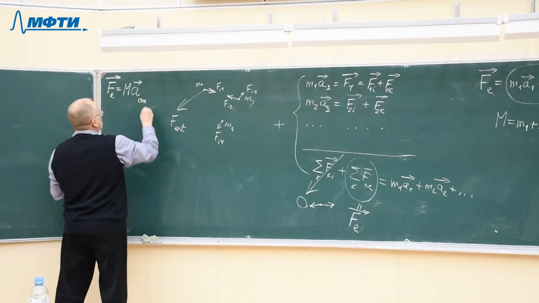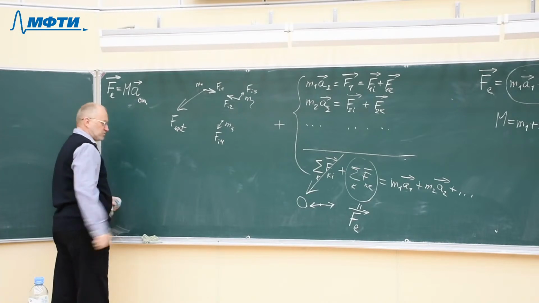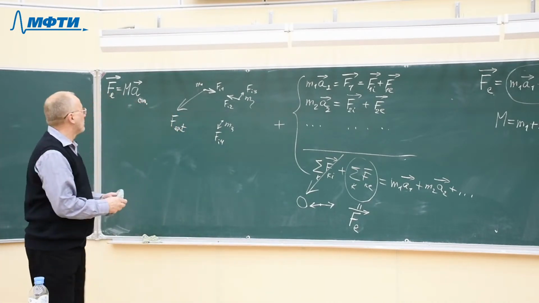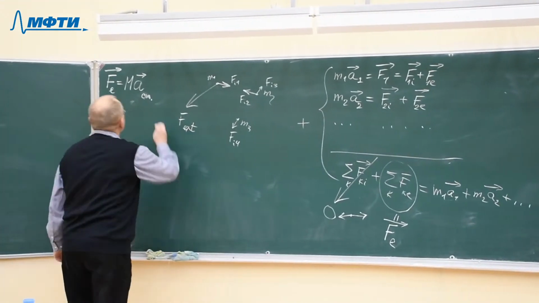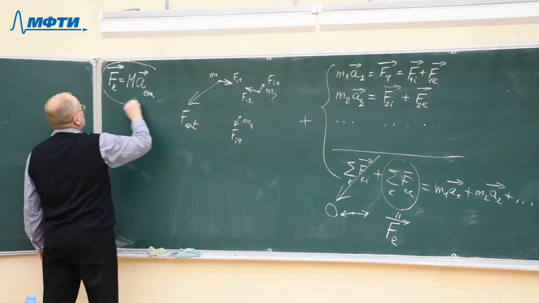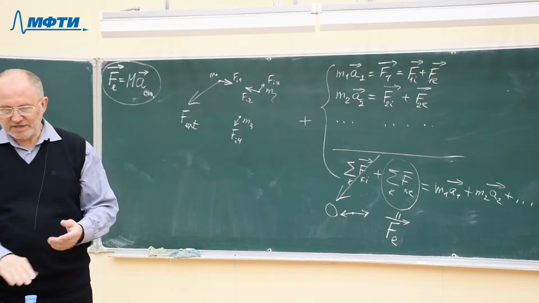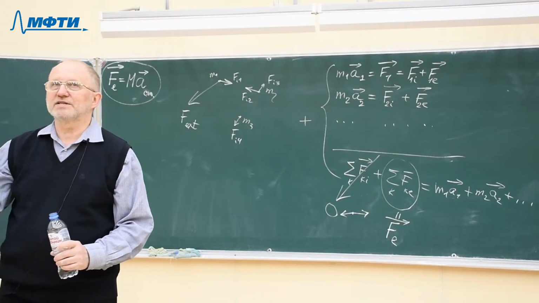Center of mass acceleration. It's not centimeters, it's the center of mass. This is a very important theorem which plays a great role in many physical processes.